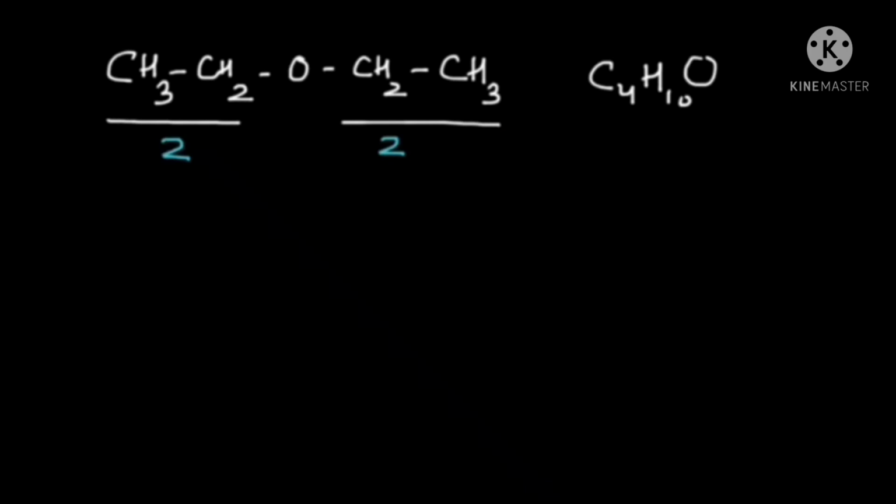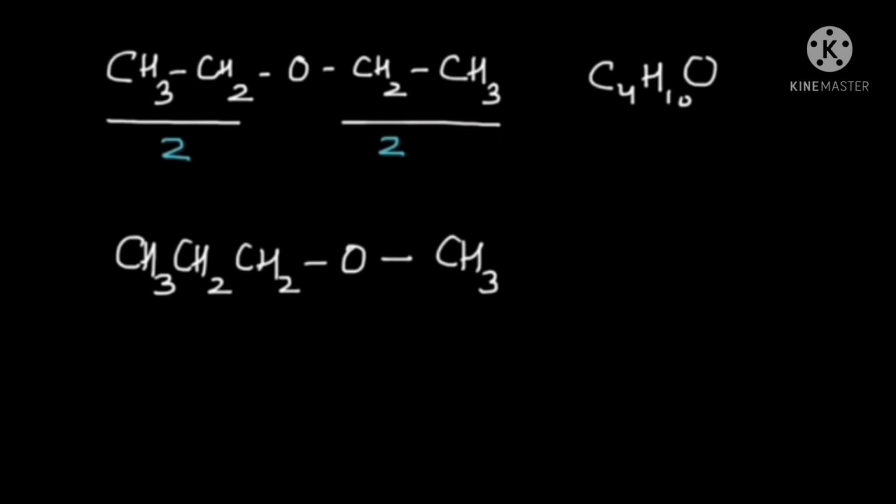Once again, 2. If I draw an isomer of this ether by keeping 3 carbon atoms on one side, like that, and then the functional group, and then the final carbon atom, and now when we count the number of carbon atoms, we will have 3 carbon atoms on the left side and only 1 carbon atom on the right hand side.